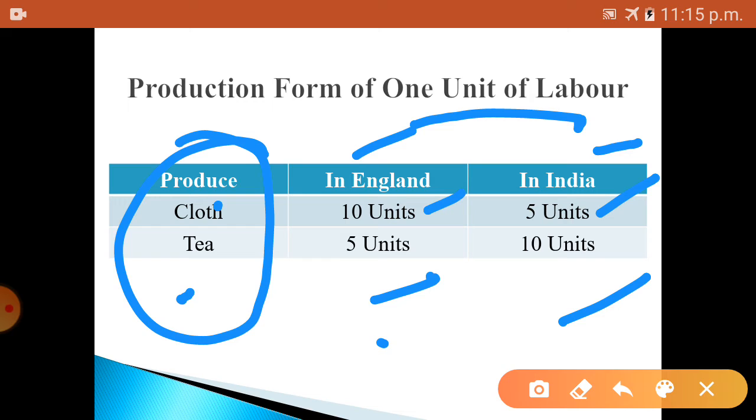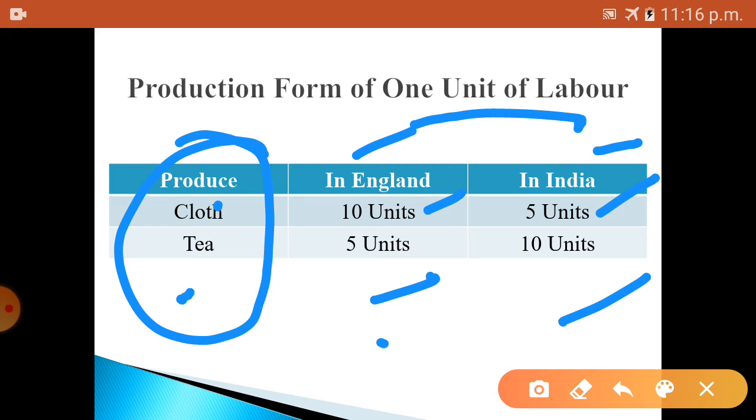From this chart, England has the absolute cost advantage in the production of cloth because it can produce either 10 units of cloth or 5 units of tea with 1 unit of labor.